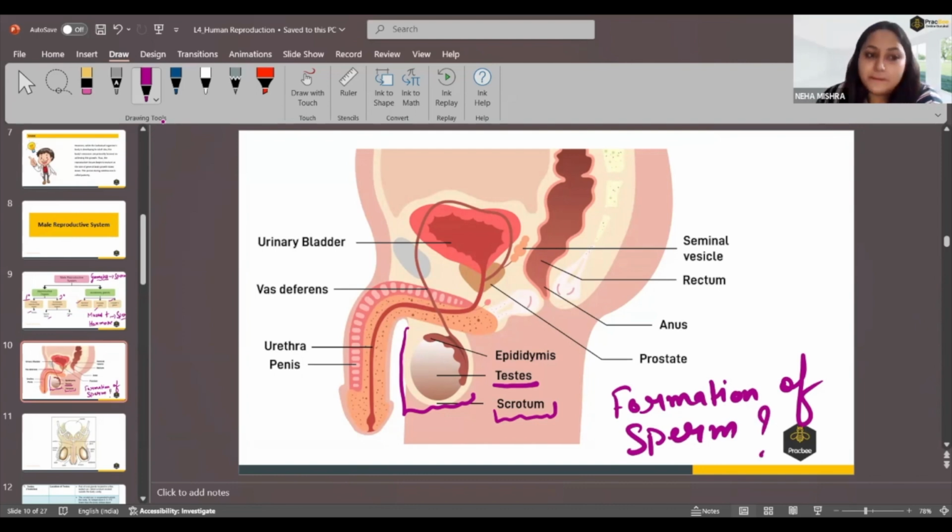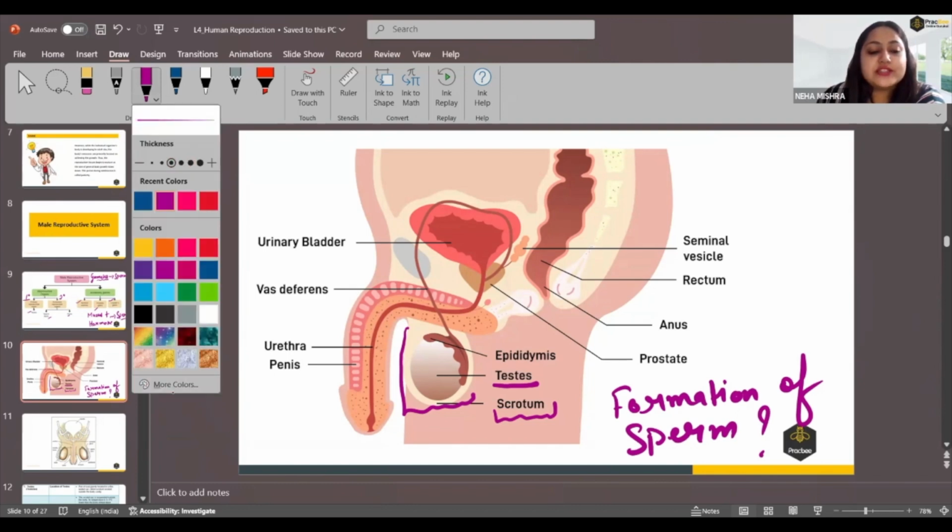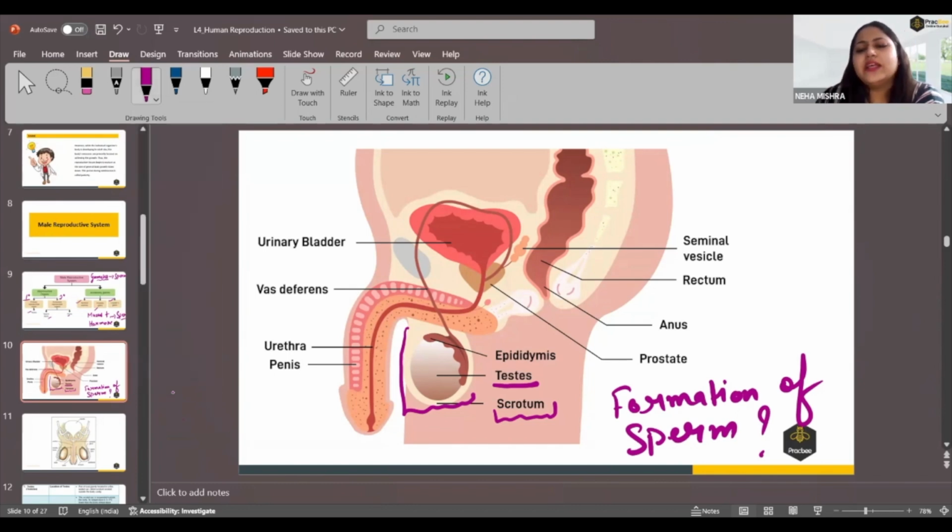Why? Because sperm production always takes place at a lower temperature. For example, an average temperature of the male body could be 37 degrees Celsius or 35 degrees Celsius, but for the formation of the sperm, we need 2 to 3 degrees less than the body temperature of the male.